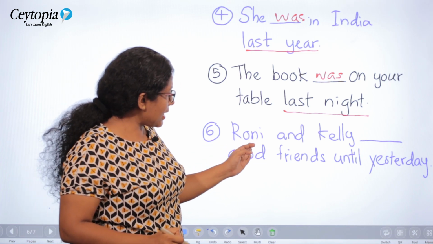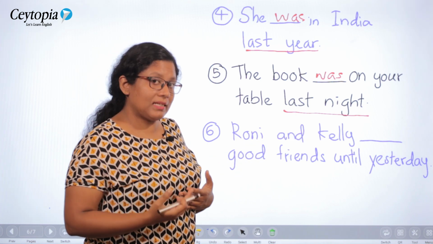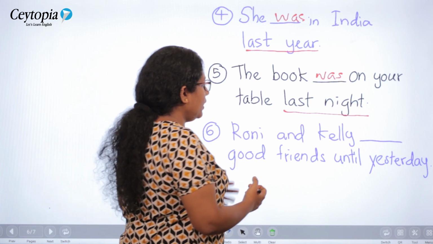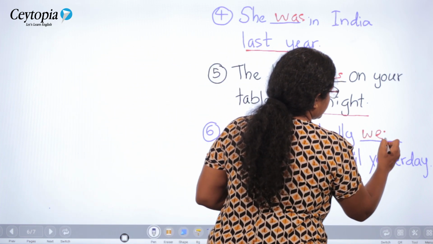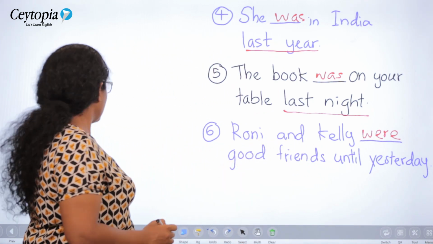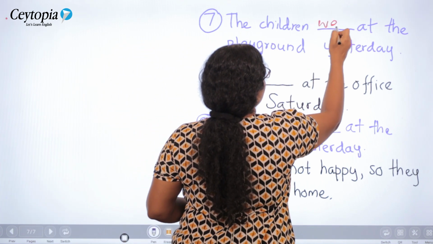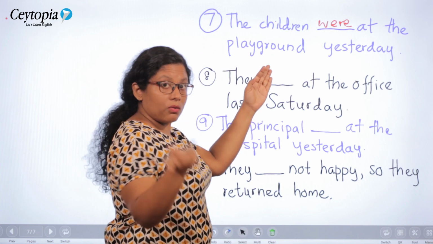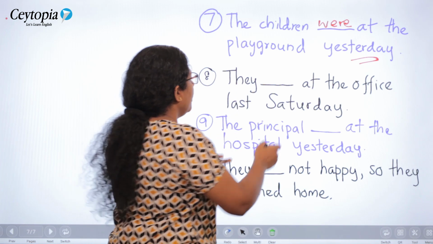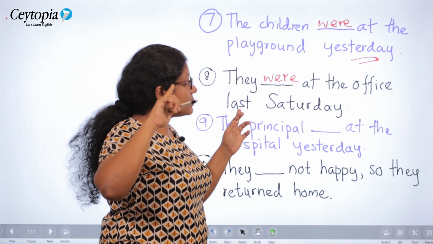Now take a look at the subject here. Your subject has two persons, right? Ronnie and Kelly. So now you know that it is plural. So you are going to choose the plural verb. Ronnie and Kelly were good friends until yesterday. Right, very easy. Next one, the children, plural. The children were at the playground yesterday. The clue word. They, again plural. They were at the office last Saturday.